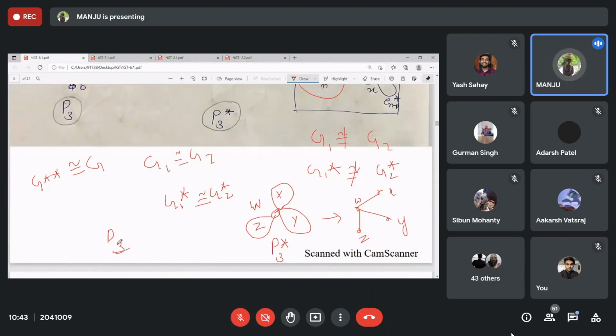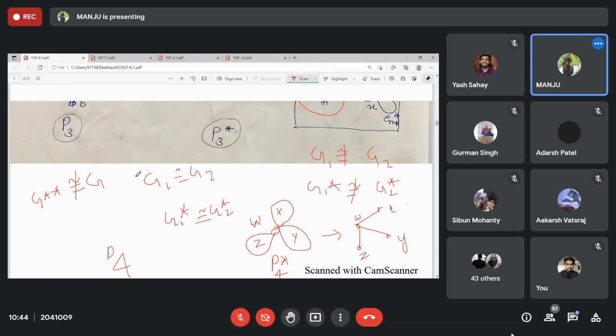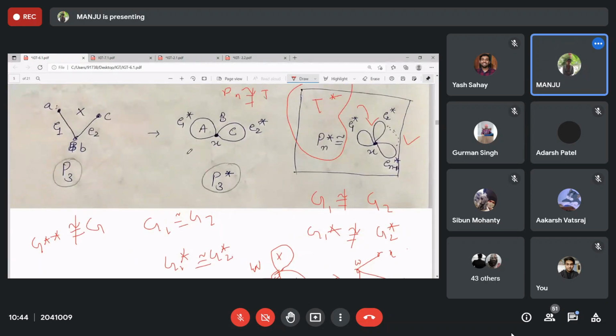This was your P4, not P3. Right? P4. So this is K13, right? What about P3 dual? This one? Yeah, P3 dual. And again, if you find the dual of this P3, the dual of this dual, what will you get? There are 3 vertices. Clear?